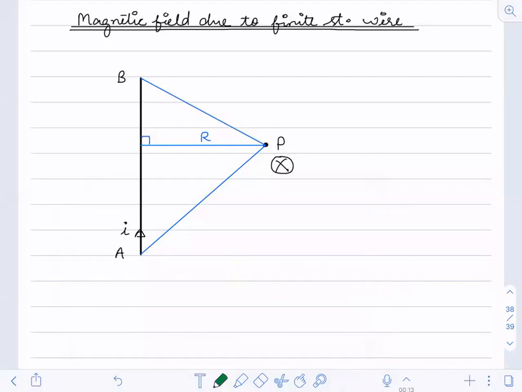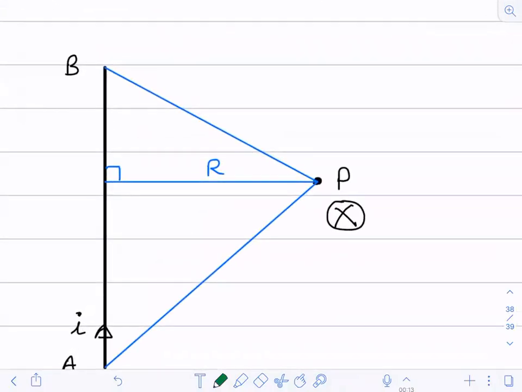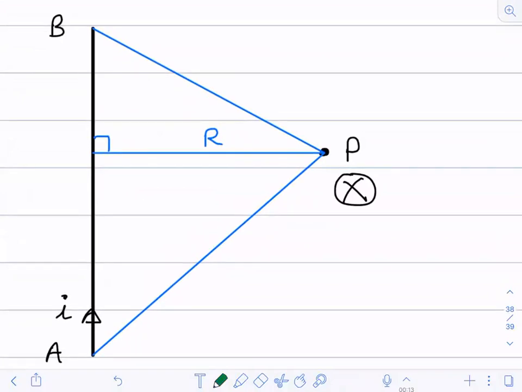I'm zooming this figure so it will be much clearer. I'm taking this angle as phi 1 and this angle as phi 2. Is it okay?